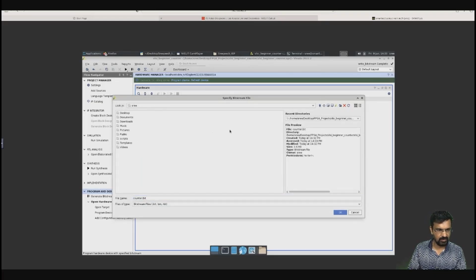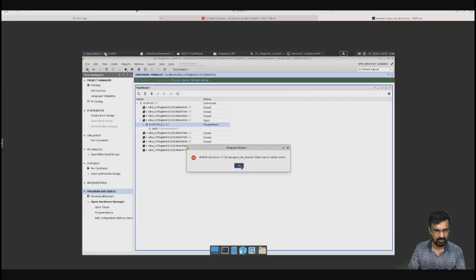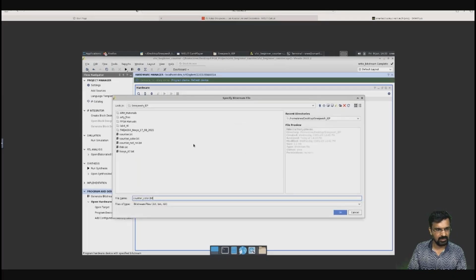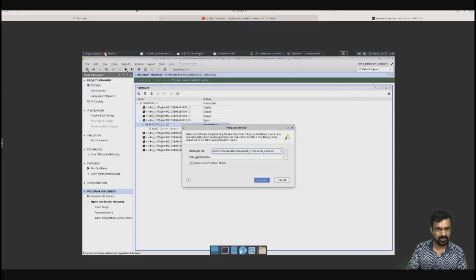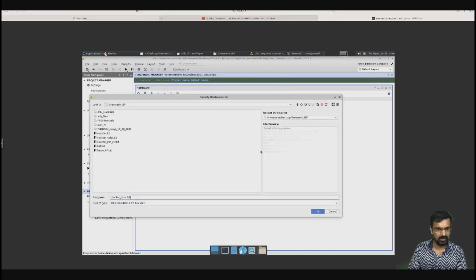With some other file, and I will show you. If I try to program with this, it will tell me it is wrong because it is not that program's bit file. So I will take this same bit file. One minute. So what you are seeing is in the cam window. Okay, now it's done. I will take one more.